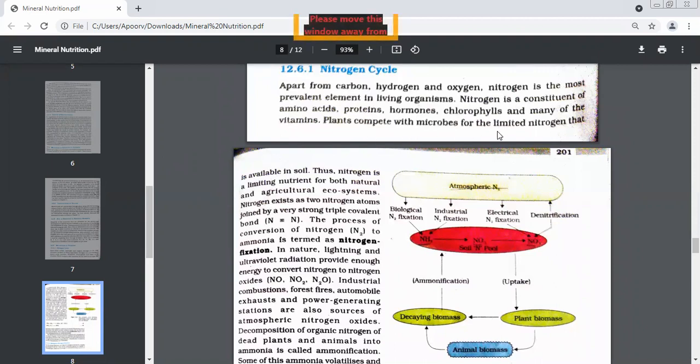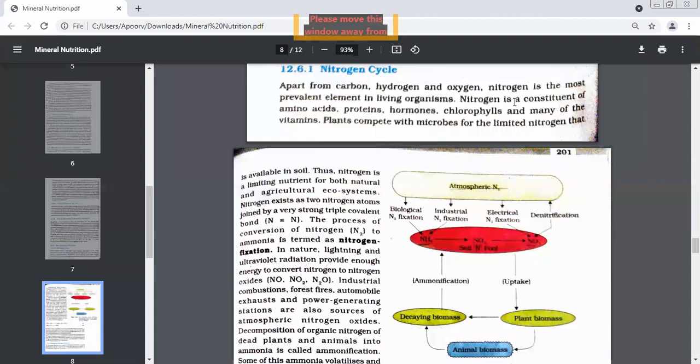Less or more? See this word? Less. What is the word we have used? Limited. Yes. The nitrogen is very limited and both of them need it. Plants also need it, so there's a competition between plants and microbes. So we said that apart from carbon, hydrogen, and oxygen, there is one very important mineral which is needed